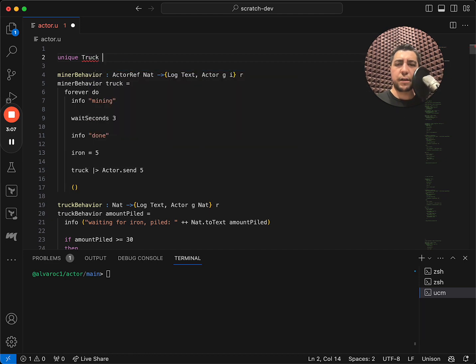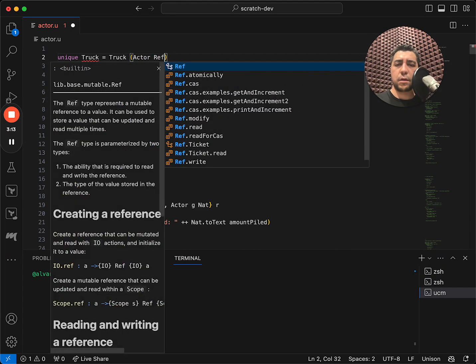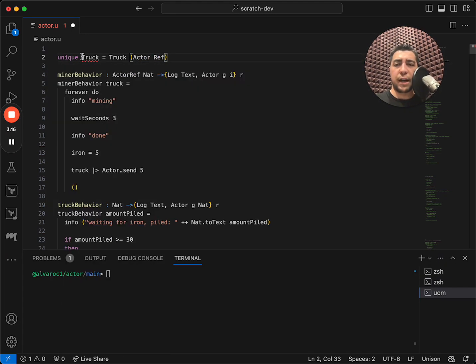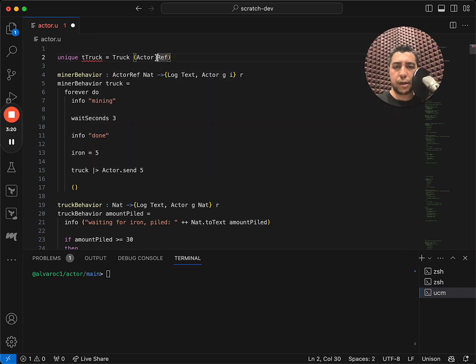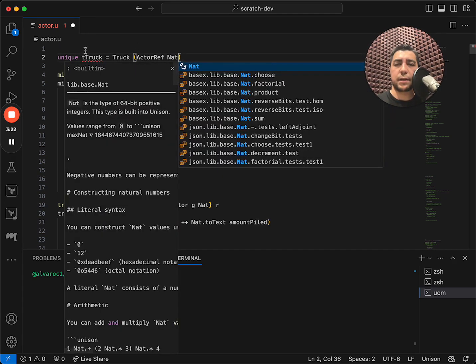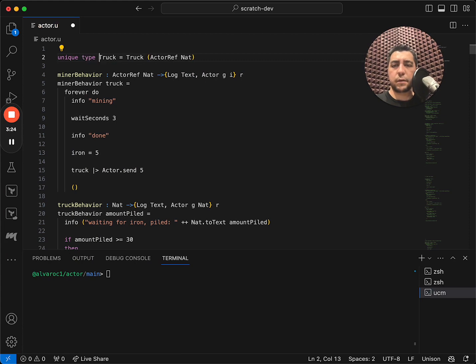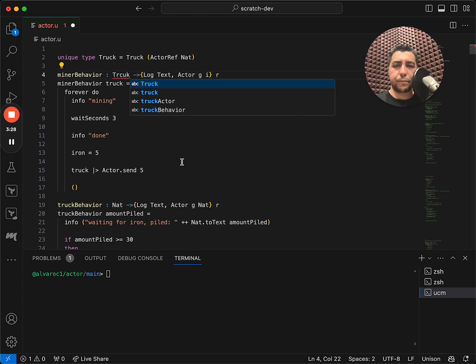So we'll call it Truck, with just the one constructor that holds our actor ref for the truck. And actually it's actor ref of nat. There. So now we can update this to Truck.